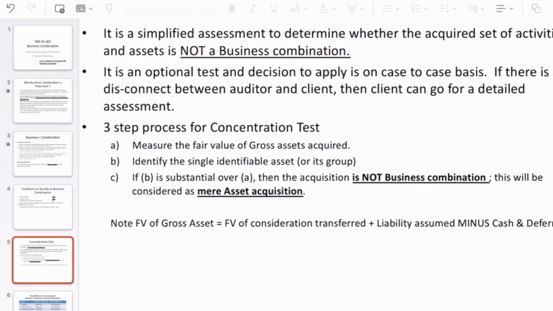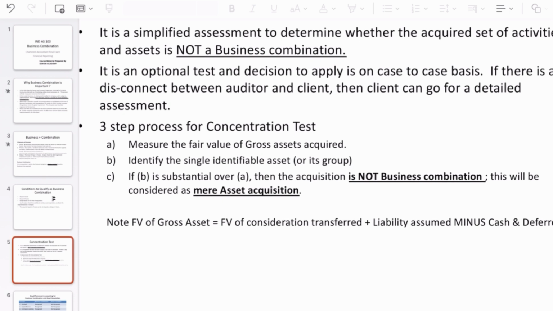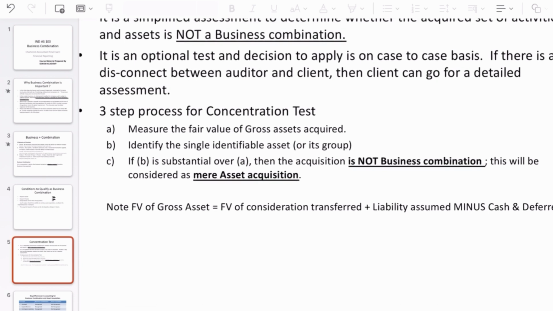Yeah, so here these three steps for concentration test, you should be very clear. So the first one is measure the fair value of the gross assets acquired. Suppose if a business acquires another business, then we have to see what is the fair value of the acquired assets, and then identify if there are any single asset or the group of assets.